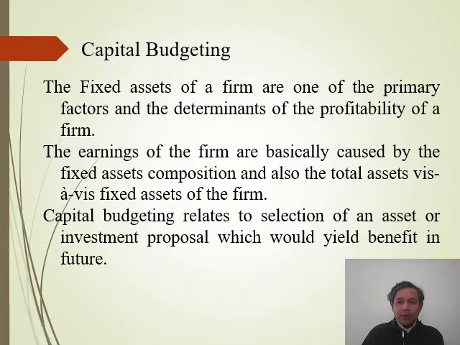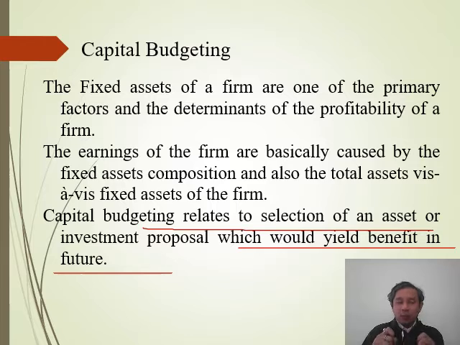So when we say capital budgeting decisions, it basically relates to the selection of an asset which would yield benefit in future. That means when we start or run a business, we must understand that we will need a fixed asset. Now the question comes up: what type of fixed assets are we going to select, which type is going to fulfill our needs, which will give us a return, which will have a significant benefit for us?